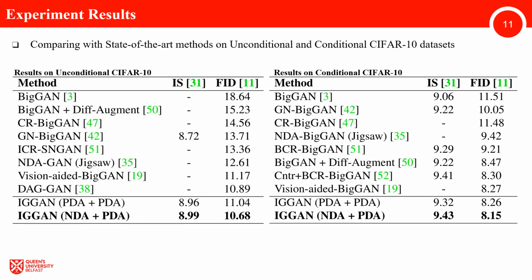To further demonstrate the superiority of IG-GAN, we also compare it with other state-of-the-art methods on unconditional and conditional CIFAR10 datasets. The results on the unconditional CIFAR10 dataset are shown in the left table, and the results on the conditional CIFAR10 dataset are shown in the right table. IG-GAN, NDA plus PDA, achieves the best performance.